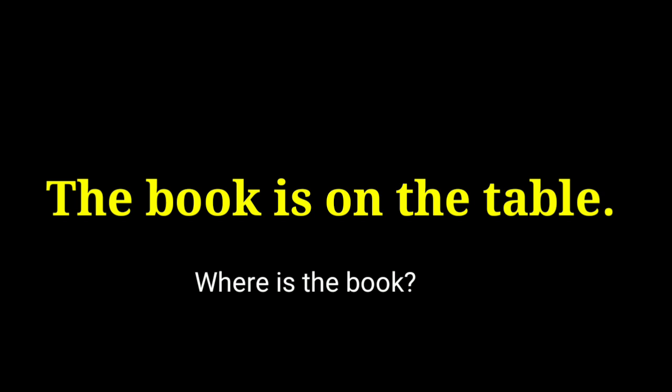We cannot come to a conclusion; there is no proper meaning in it. So on, which is a preposition, connects a noun with the other noun. The book is on the table.